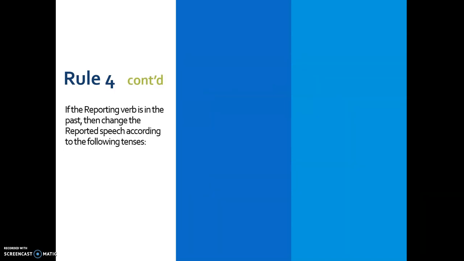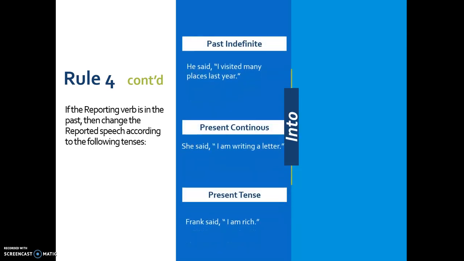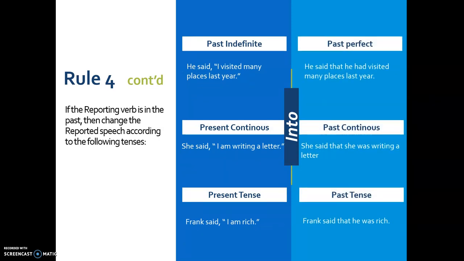Some more rules. If the reporting verb is in past, then change the reported speech according to the following. Still, there are some more changes. Past indefinite will change into past perfect. He said, "I visited many places last year." Now, this "visited" shows that the sentence in inverted commas is in past indefinite, so it will change into past perfect. He said that he had visited many places last year.